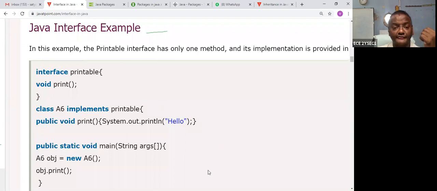I request the students: don't draw anything on the screen.